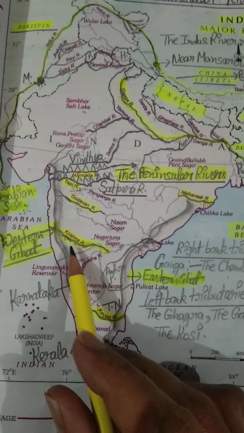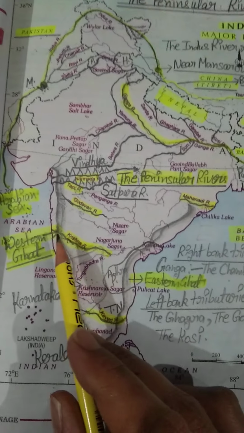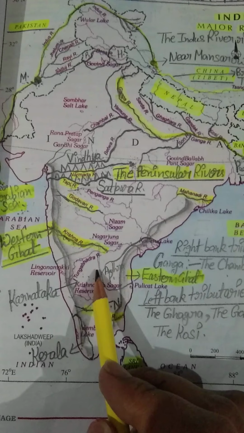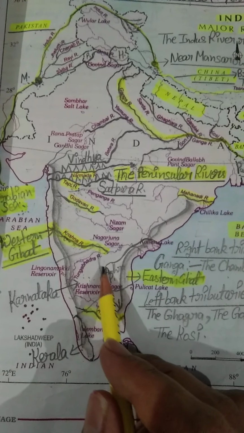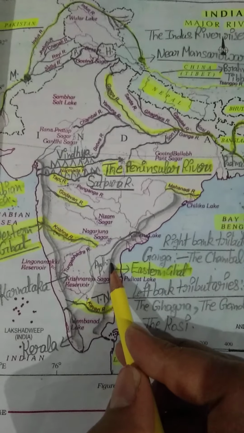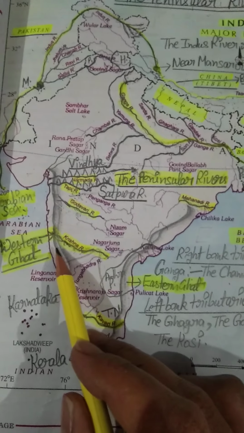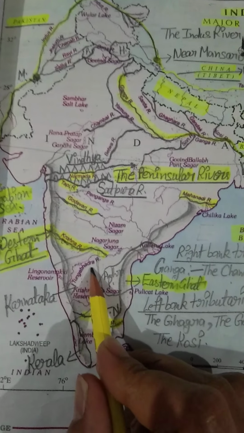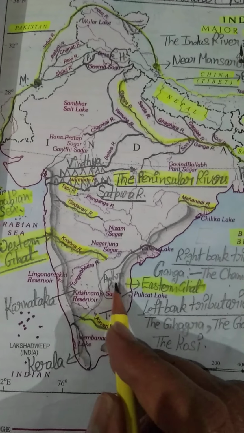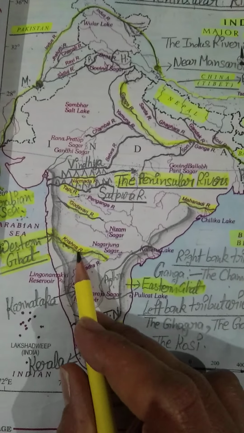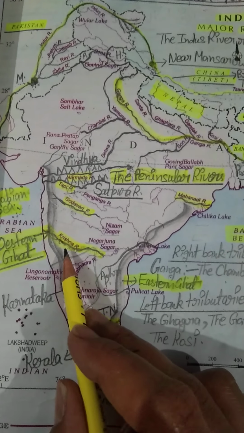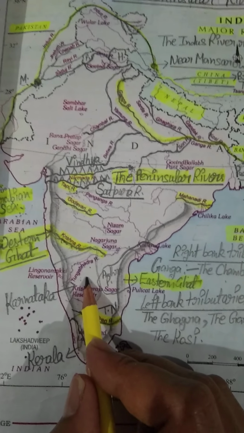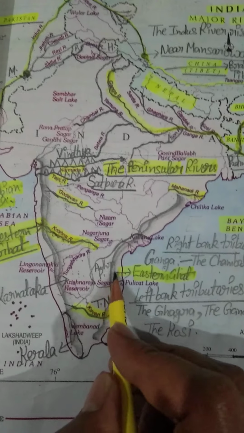Students, just see the path of this river. This river rises in Maharashtra. After that, it moves further into Karnataka, and after Karnataka, it moves further into Andhra Pradesh. So this is the route of this river. Its journey starts from Maharashtra, then it comes to Karnataka, and after Karnataka, it moves towards Andhra Pradesh. So this is the journey of the Krishna river. Again, I am repeating that this river rises in Maharashtra, but most of its part lies in Karnataka. After Karnataka, it moves through Andhra Pradesh.